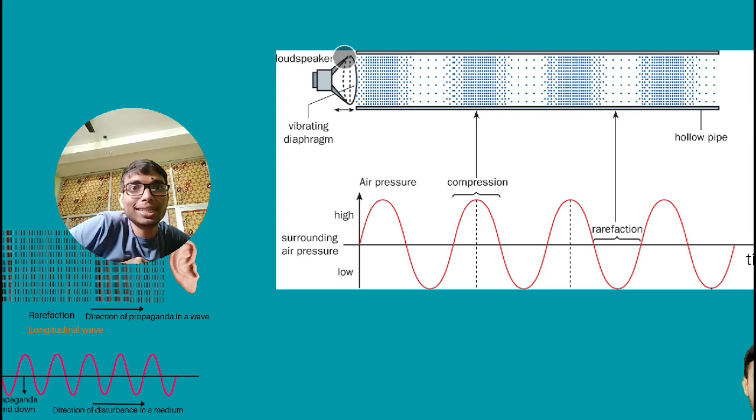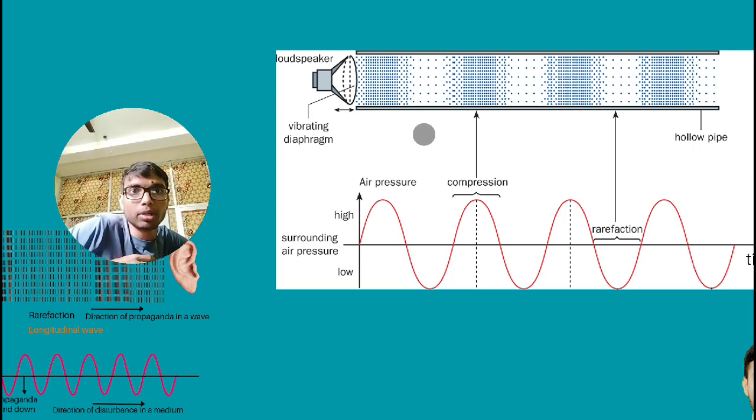Here is a source which vibrates. Now this vibration is disturbing the air, and the wave of sound will travel. Here you can see this area where particles are more, here particles are less, here particles are more, particles are less.